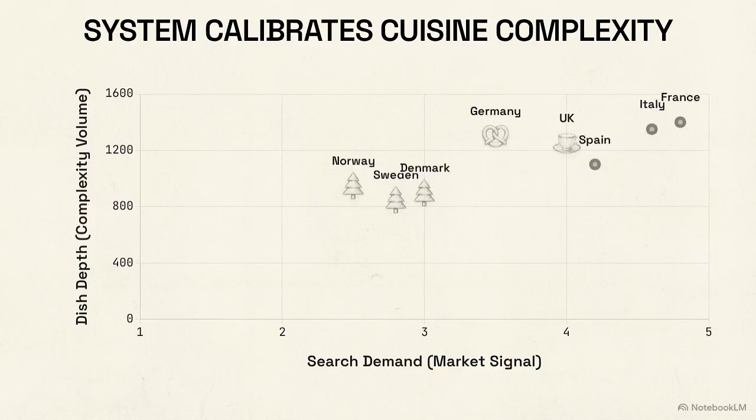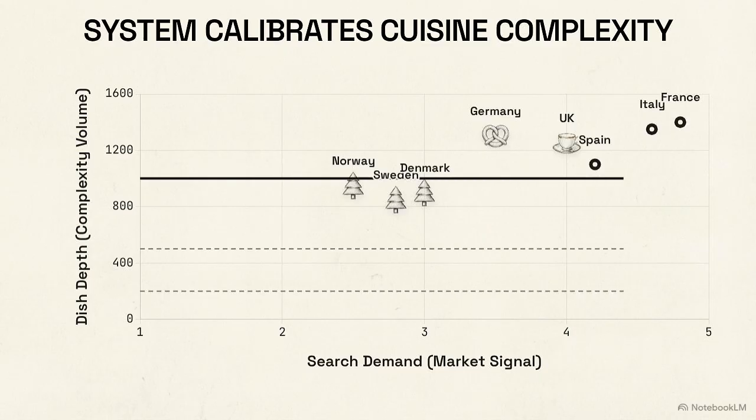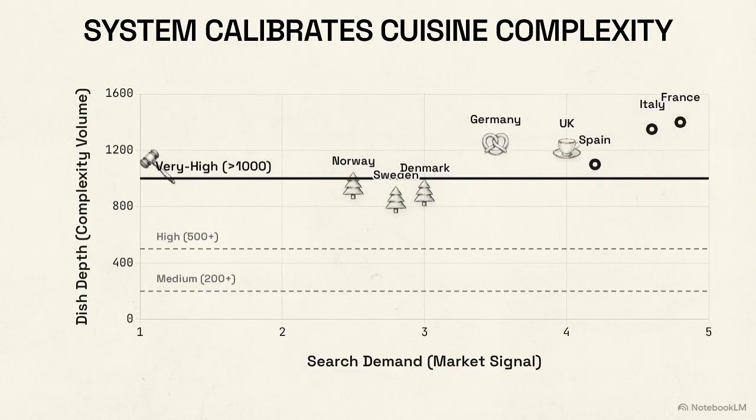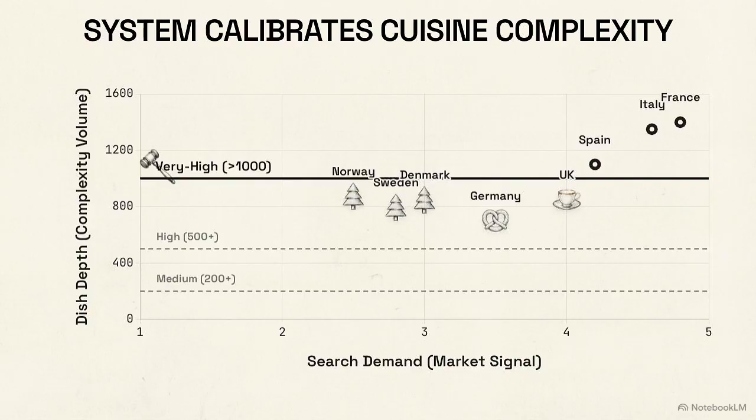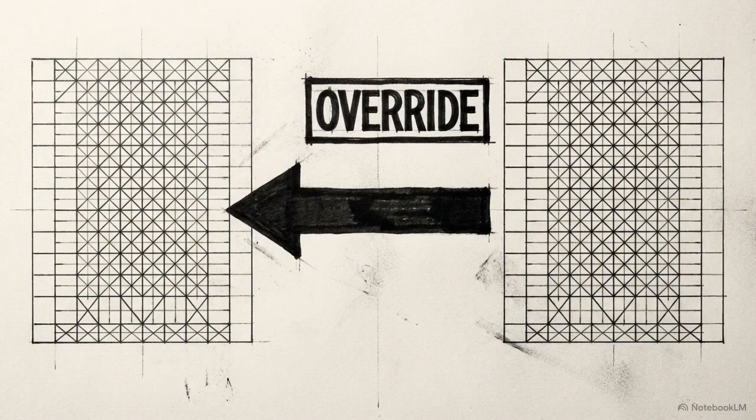This chart now features rigid horizontal tier lines animating across the y-axis. The moderator creates locked zones, defining very high strictly as domains containing over 1,000 genuinely distinct dishes. Forced to align with this new system-wide definition, the data points for the UK and Germany immediately drop from very high down into the high tier. Simultaneously, the Nordic countries are pulled down into a standardized medium tier. The moderator then executes its second critical function, breaking heuristic ties that involve complex cultural translation.